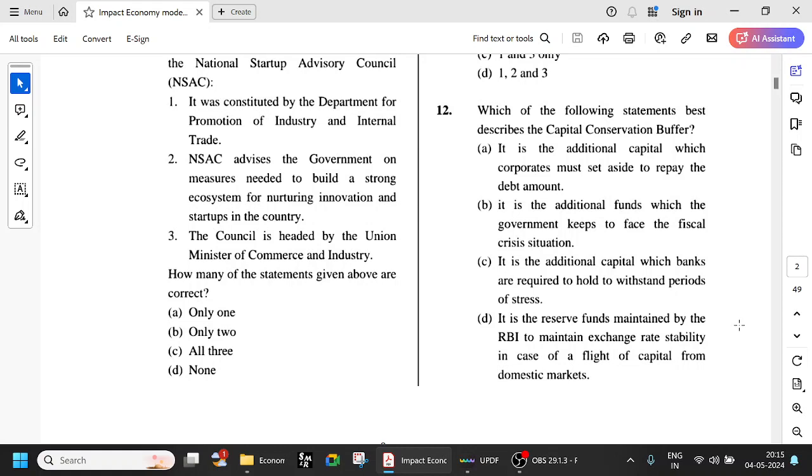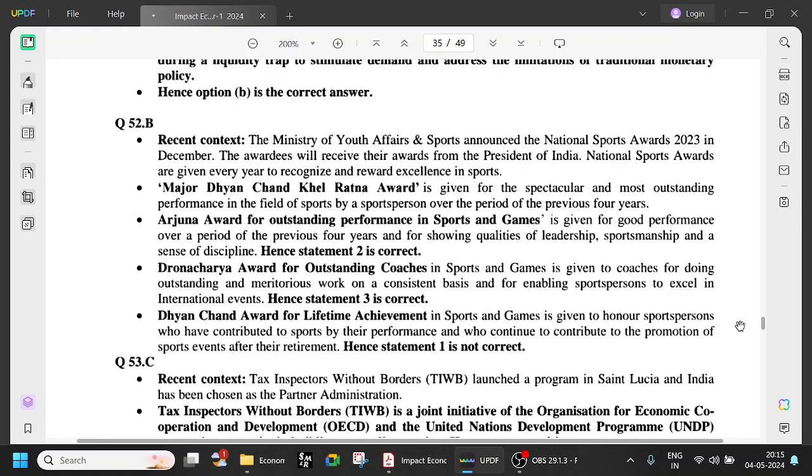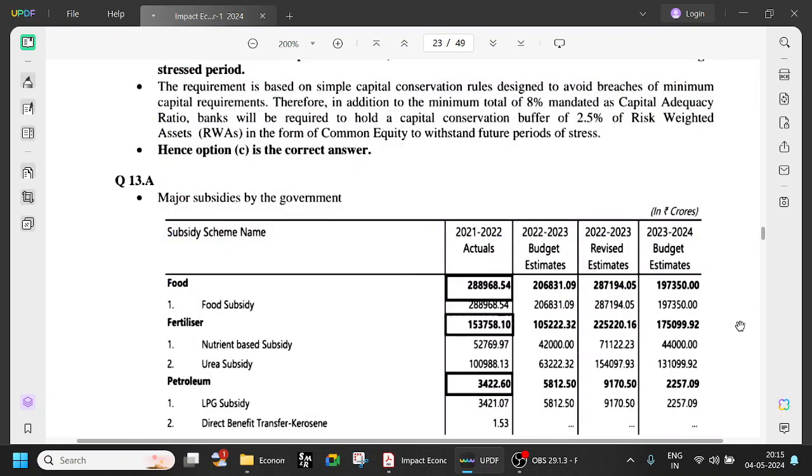Which of the following statements best describe the capital conservation buffer? So let us see.